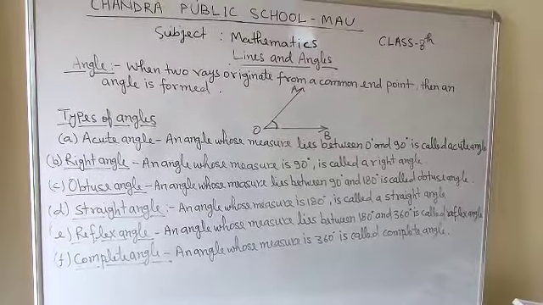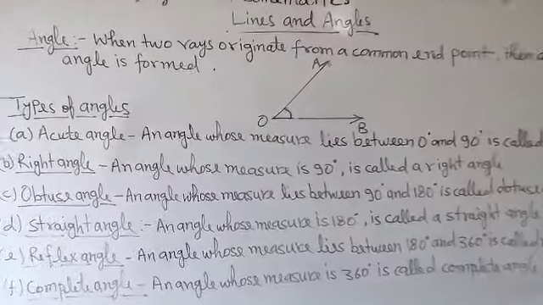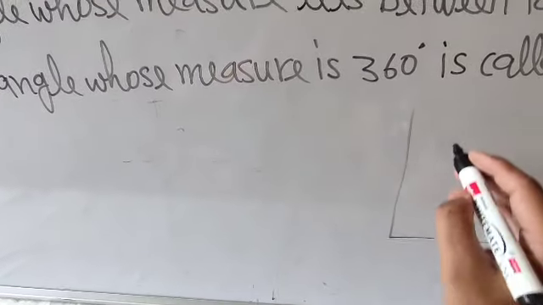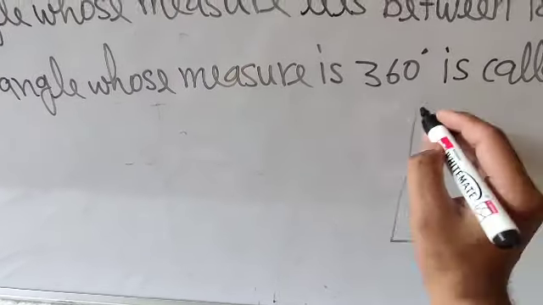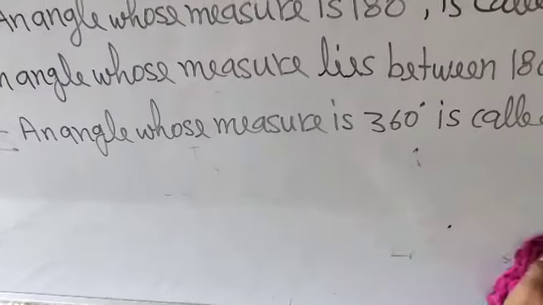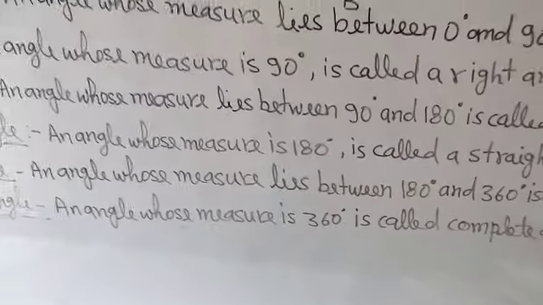So if you are going to draw a right angle, suppose I take an example here, it is like this. If it is exactly 90 degrees, it is called the right angle. So a right angle measures 90 degrees.